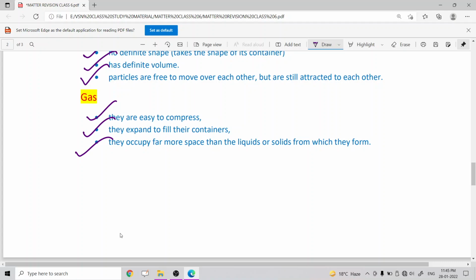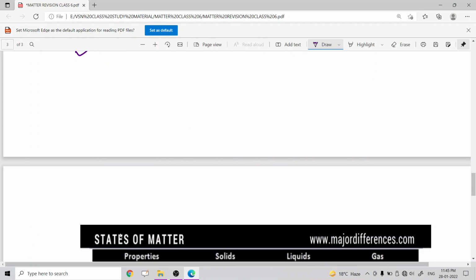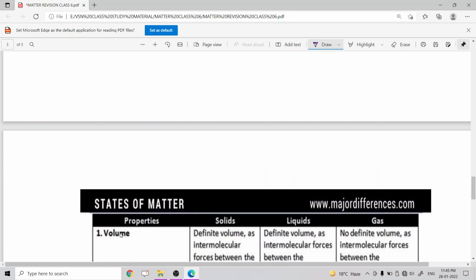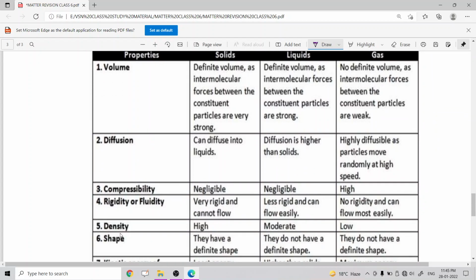Now we move to our next part, that is distinguishing properties of solids, liquids and gases. So here at first you can see the first property, or first point, that is volume.